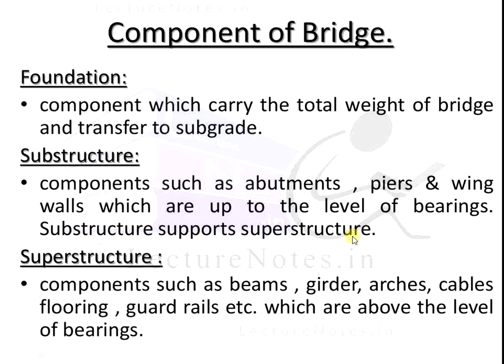And next, superstructure. The components such as beams, girders, arch, cables, flooring, guard rails, etc., which are above the level of the bearings. The superstructure is nothing but these various components above the bearings. In simple language, the substructure is below the bearings and the superstructure is above the level of the bearings.